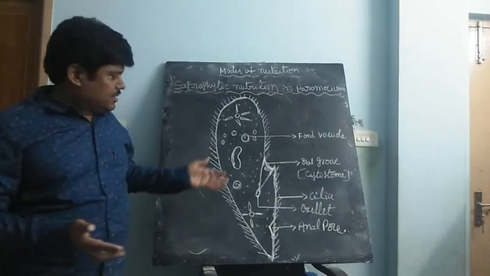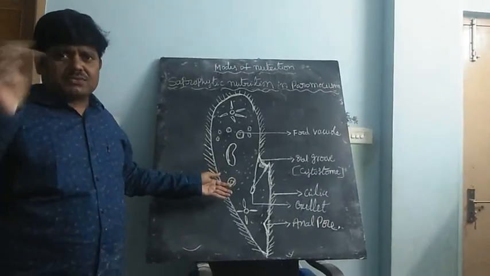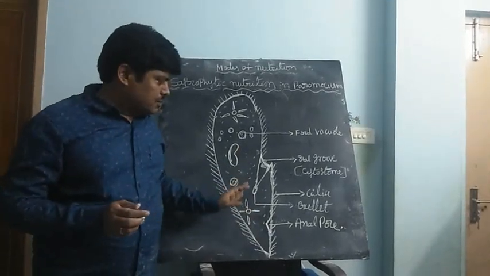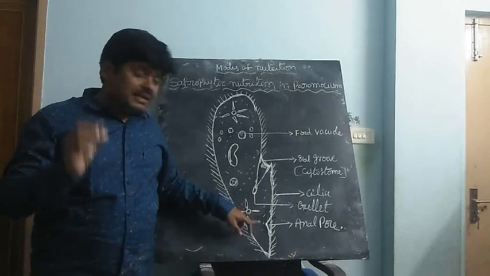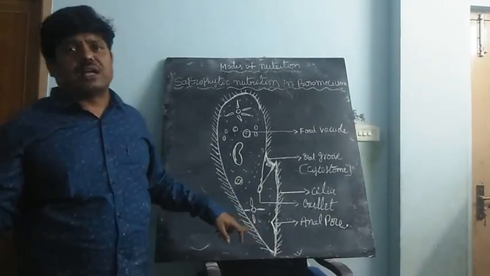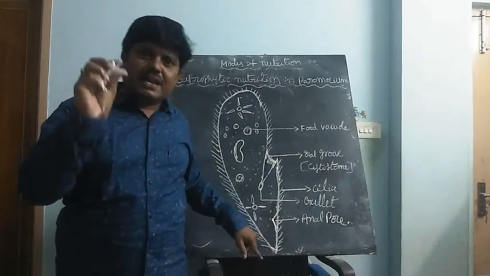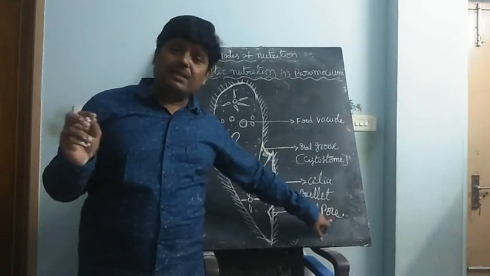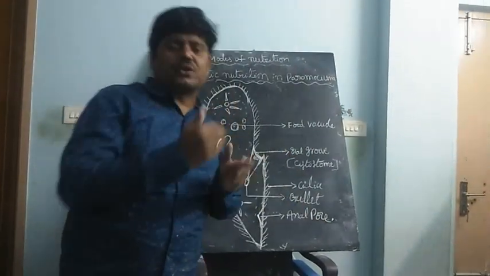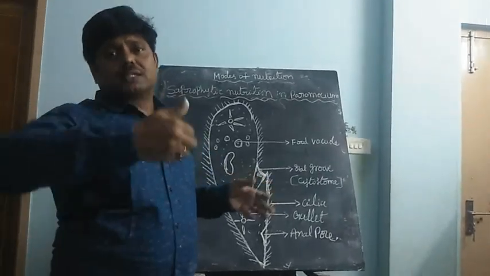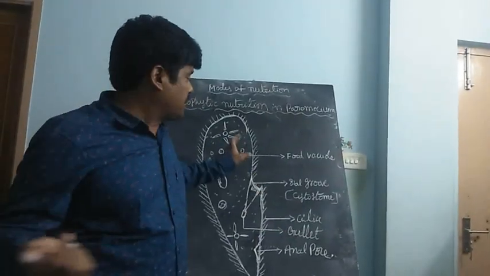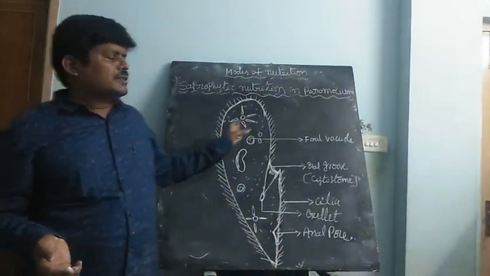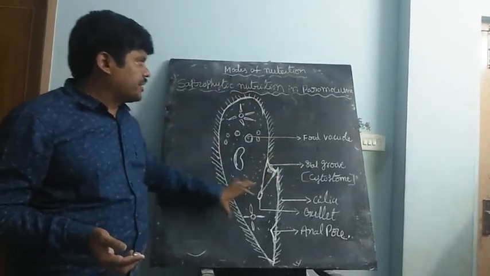Next, undigested food comes outside from the food vacuole. But that undigested food is expelled out from the paramecium body, and separately a pore is present. That pore is called the anal pore. That's why undigested food is expelled out of the paramecium body through the anal pore. So this is saprophytic nutrition in paramecium.